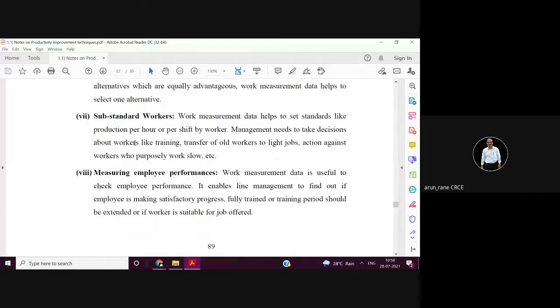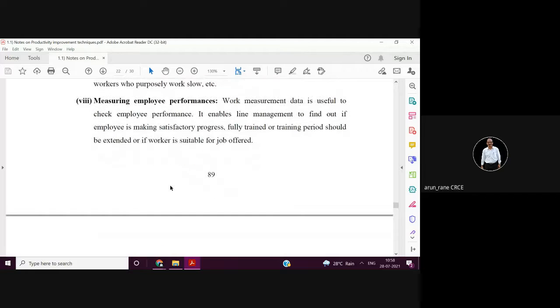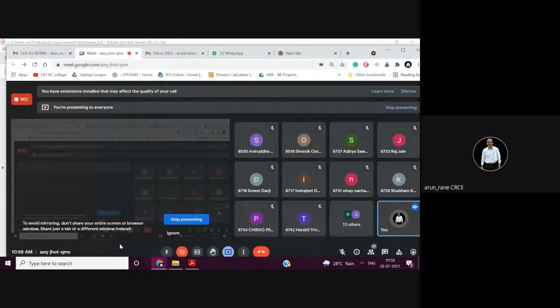Then, as I told, work measurement or time study helps to set standards, that is, what will be the production rate per hour. It helps to measure employee performance because it's an IPMS, that is Integrated Production Management System, where every movement of the operator is observed.